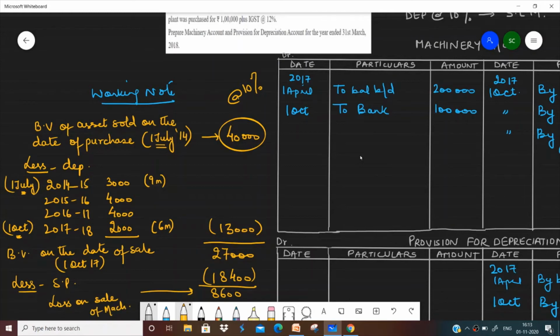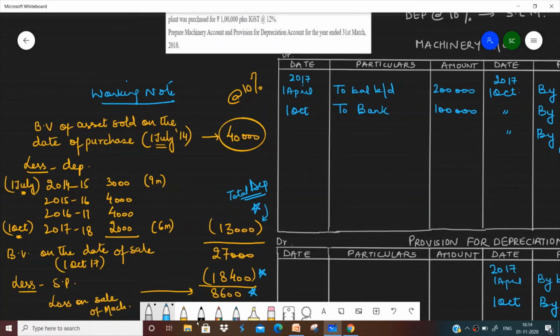So please note, the working note should be properly made. It carries marks. Book value from the date of purchase, less depreciation for all the years, then we get the book value on the date of sale, less the selling price, and we get the loss. If the value would have been negative, that would have been profit, and profit is shown on the credit side in the machinery account. Now from this, what are the values that we are going to take? We are going to take the value of loss, the selling price, and the total depreciation. Please mark my words. Total depreciation is being taken. This is the amount which I will show in my machinery account.